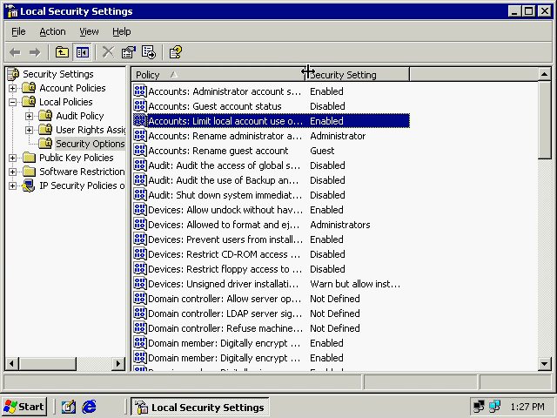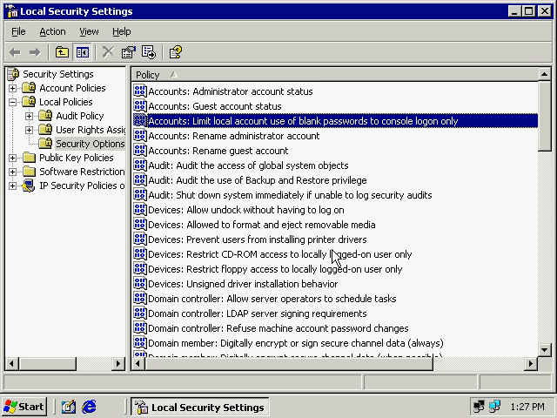Okay, if I open this up, I see that this says Accounts: Limit local account use of blank passwords to console logon only. And the console logon, you need to understand what that is. That's a local login to a local machine. So when you physically walk up to a machine and log on locally, that's considered logging onto the console. When I'm trying to log on to a machine across the network, like I am with terminal services, that is not a console login. That's considered a remote login.